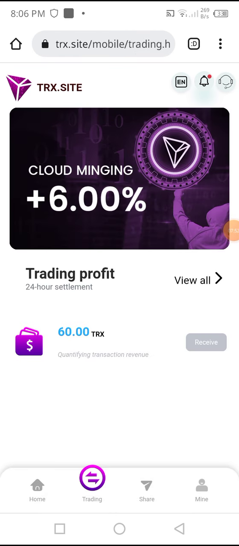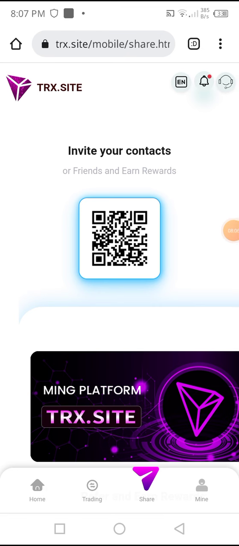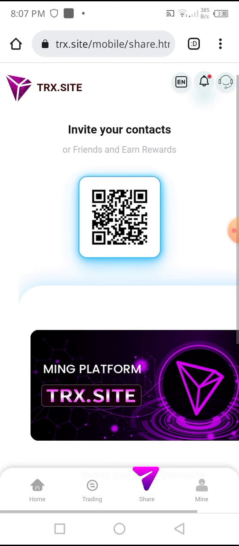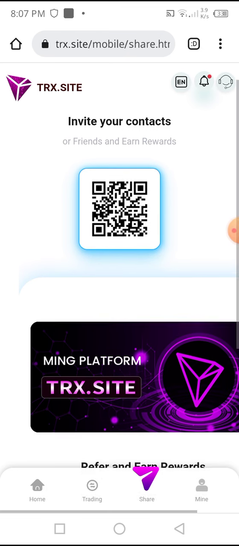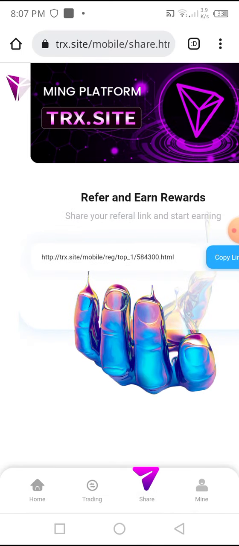You can see that you can activate by investing a small amount of TRX, and you can invest, such as I invest in this website. And I will give you a complete method. Please watch the video completely, so I give you complete information. If you click on the share option, this portion I already described. This is the invite option, and if you join your friends, you get a huge profit by joining the friends.